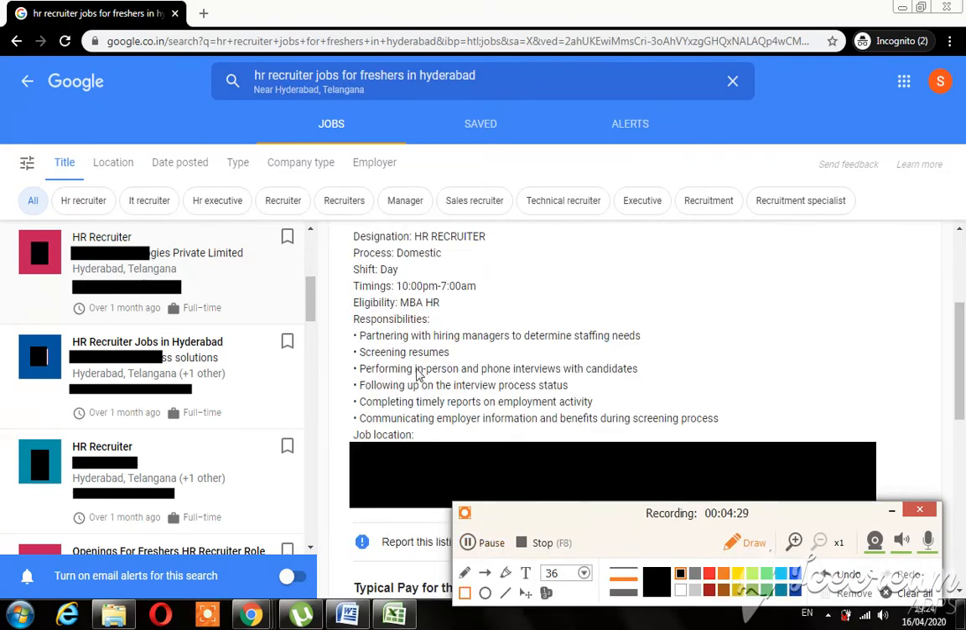and here the job roles and responsibilities of this particular company is same as the previous one: partnering with hiring managers, screening resumes, performing face-to-face and phone interviews, following up on the interview process status. So whether the candidate is selected or not, you have to keep that status as well, and completing timely reports on employment activity. So how is the company performing, employees performing, and what is the status. So you have to keep a timely report of that as well. Communicating employer information